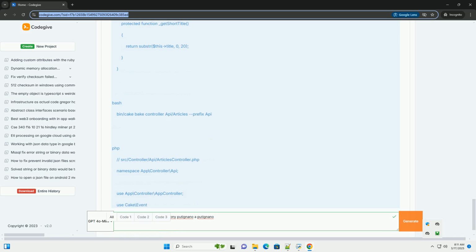2. Database configuration. Configure config/app.php. Replace placeholders with your actual database credentials. 3. Model creation. Create a table and entity.